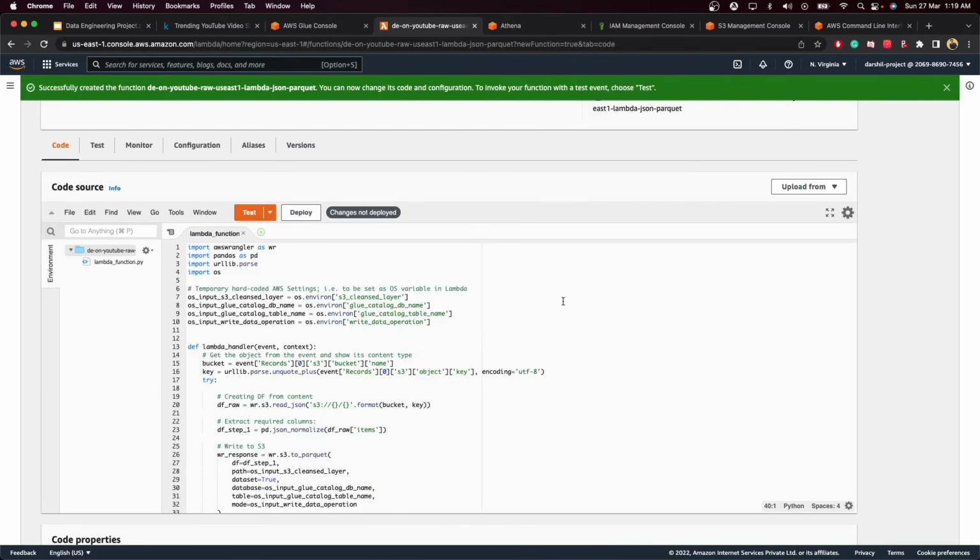So the first thing over here is that we will be using AWS Wrangler. AWS Wrangler is basically a library used to access files that are stored inside S3, so you can directly access those files and read them.